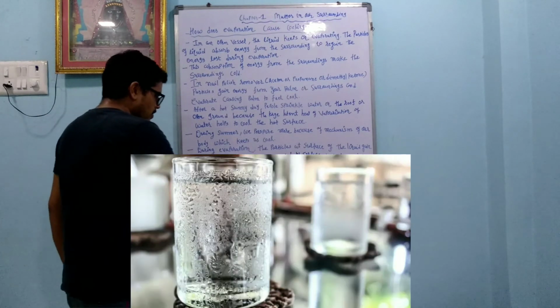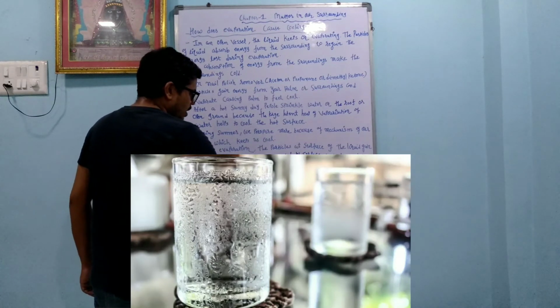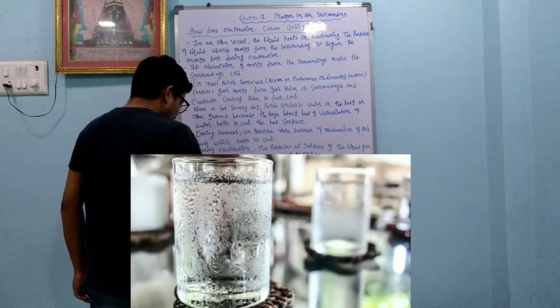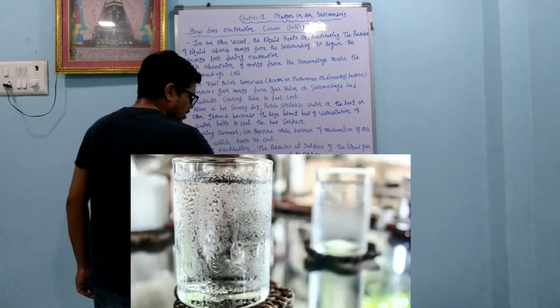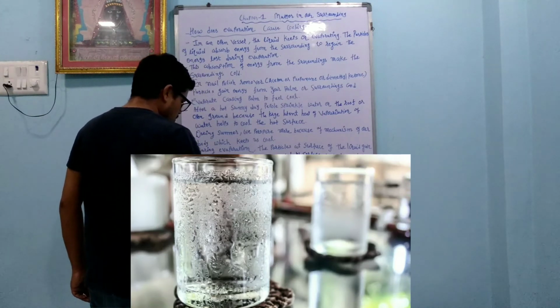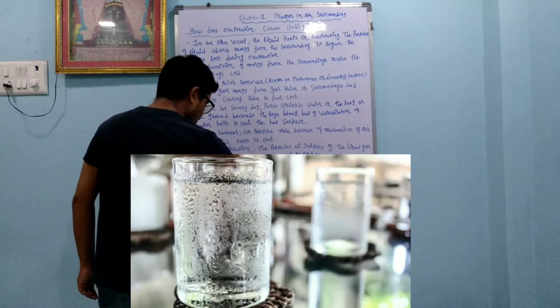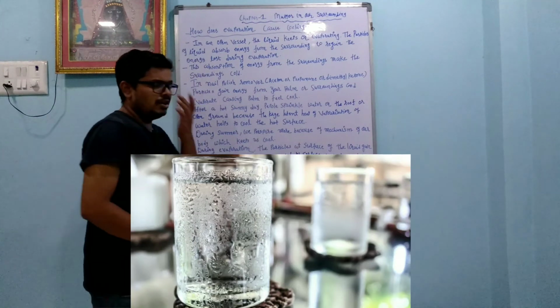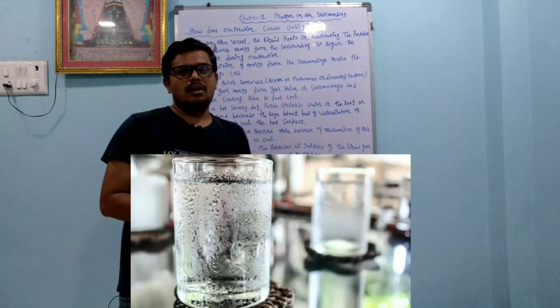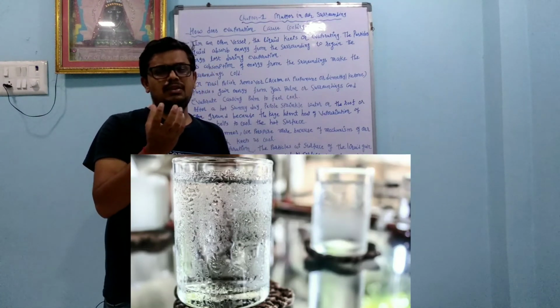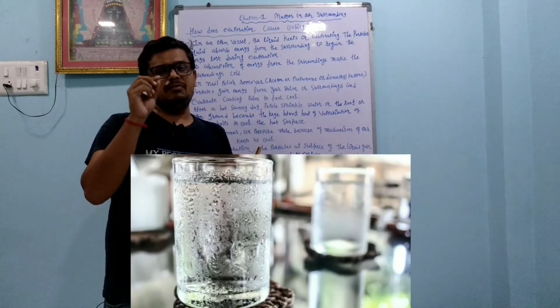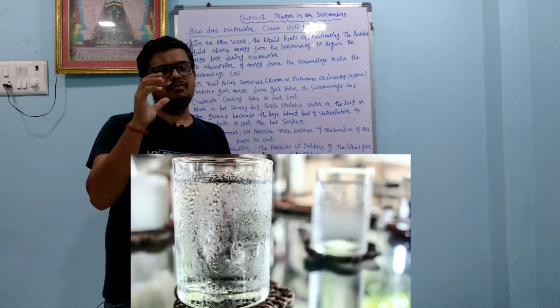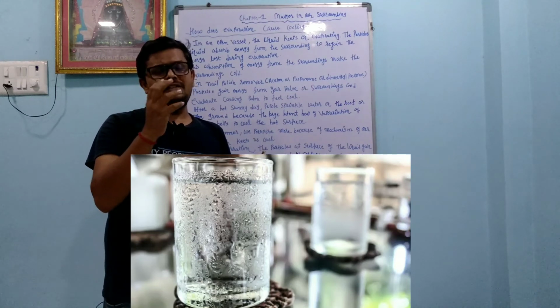Water droplets are visible on ice cold glasses because the water vapor present in the air, on coming in contact with the cold glass of water, loses energy and gets converted into liquid state, which we see as water droplets. Dear student, many times whenever we fill a glass with ice cold water, after some time we find droplets outside.